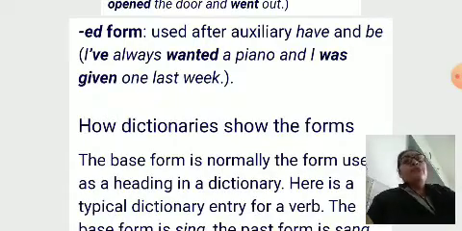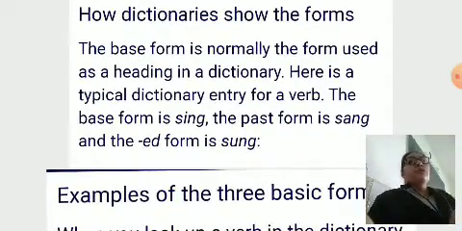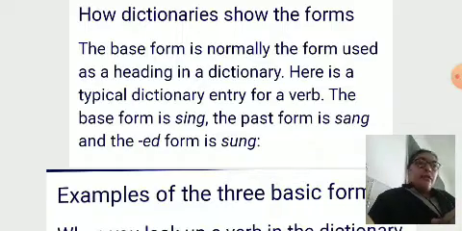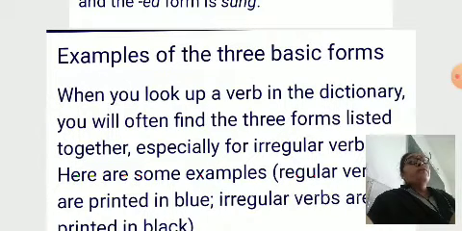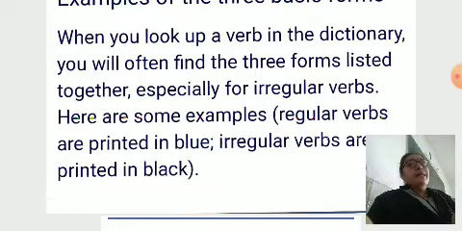How dictionaries show the forms? The base form is normally the form used as a heading in a dictionary. Here is a typical dictionary entry for a verb. The base form is sing, the past form is sang, and the ed form, meaning past participle, is sung. Some are different. Examples of the three basic forms. When you look up a verb in the dictionary, you will often find the three forms listed together, especially for irregular verbs. Here are some examples.